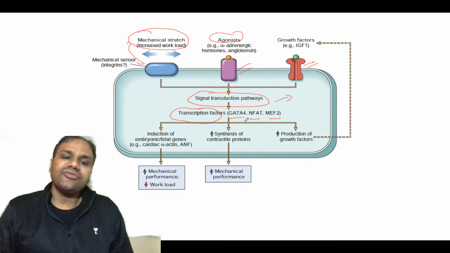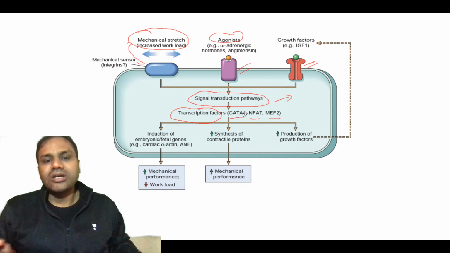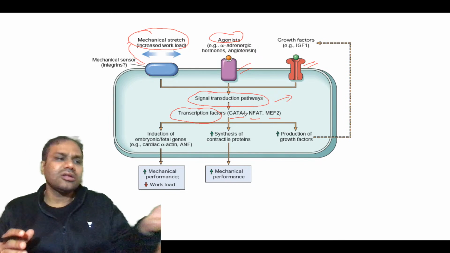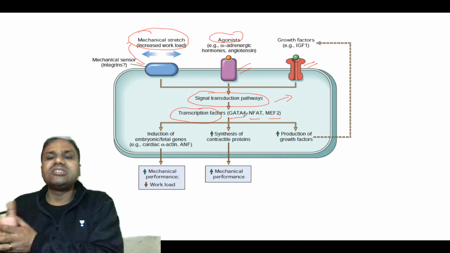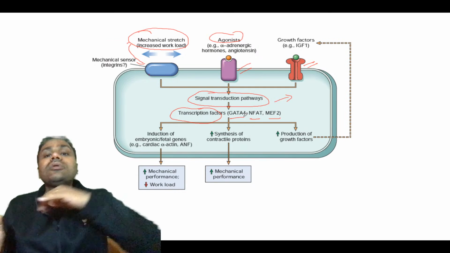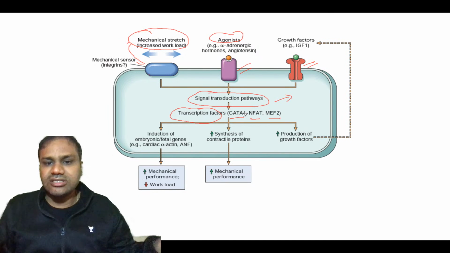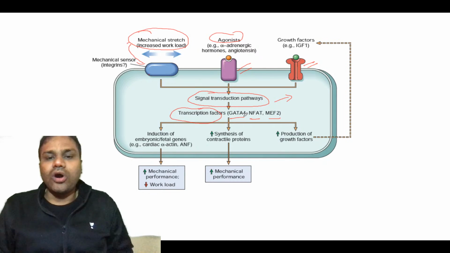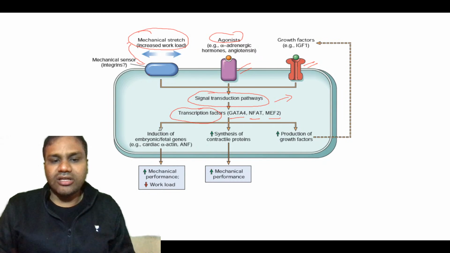So these transcription factors activate the fetal genes, because fetal genes are more efficient in working.